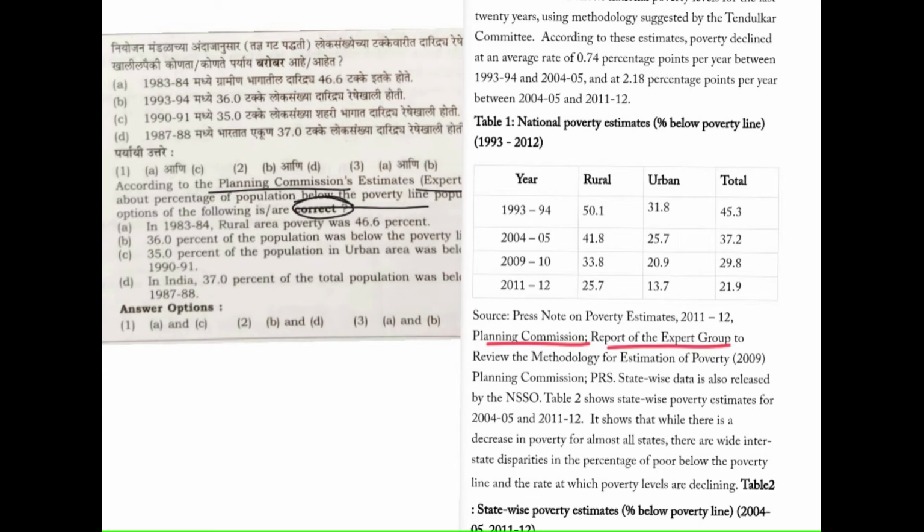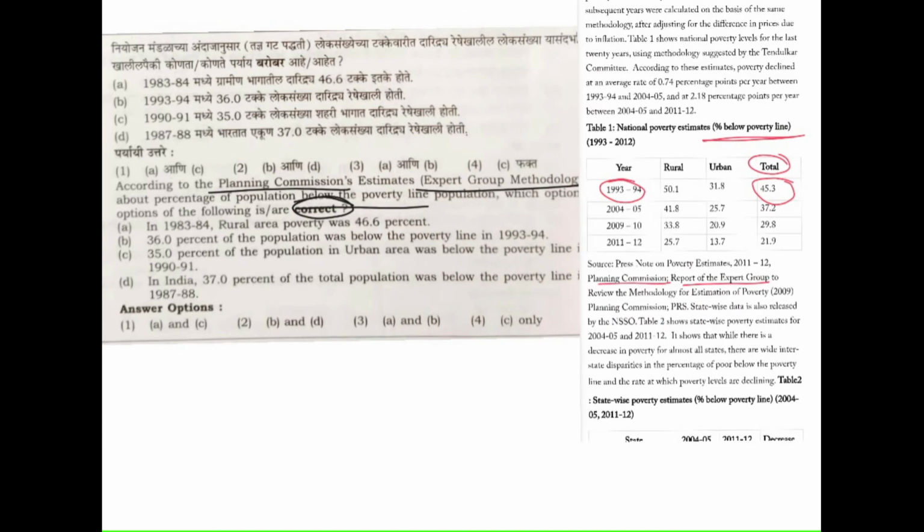Here we can see that in 1993-1994 the total percentage below the poverty line is 45.3%. Statement B says 36% of the population was below the poverty line in 1993-1994. According to the data it is 45.3, so statement B must be the wrong statement.